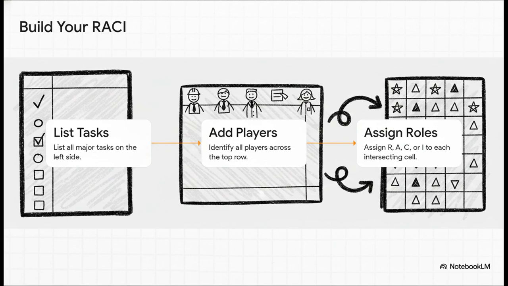Step 2, identify the players. List your team members, their roles, or even whole departments horizontally across the top row. And step 3, assign the letters. You just fill in those intersecting boxes with an R, A, C, or I. Just remember those golden rules we talked about. There must be at least one R doing the work and exactly one A owning it.